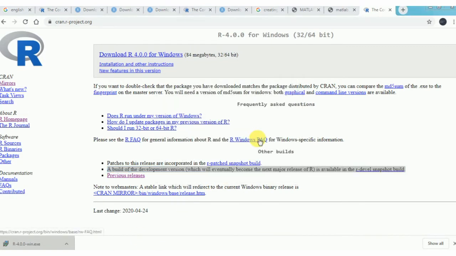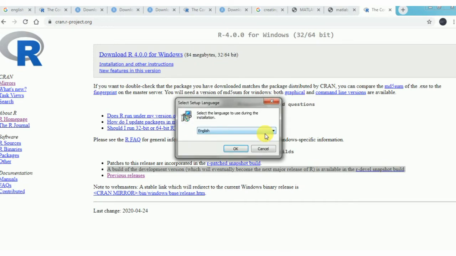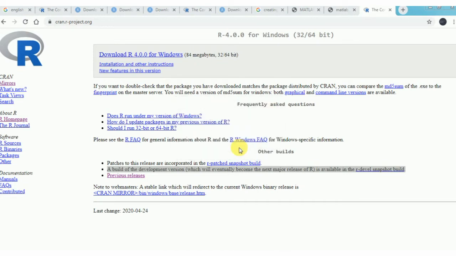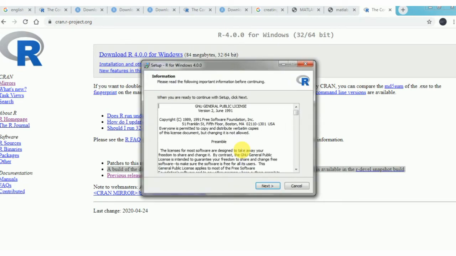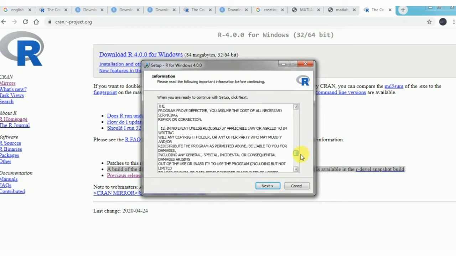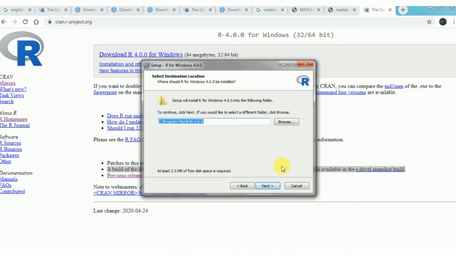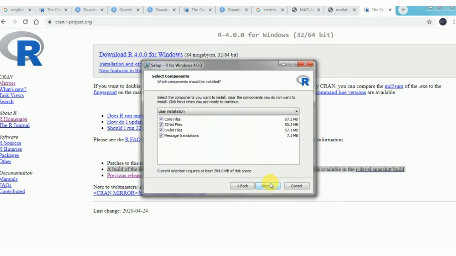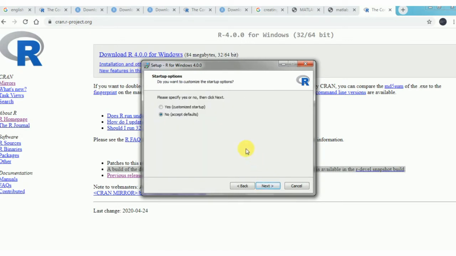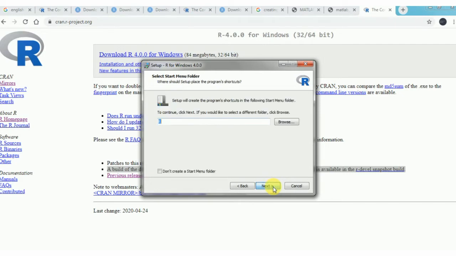Click run. Then click yes. English okay. There are terms and conditions, so click next, next, next, next.